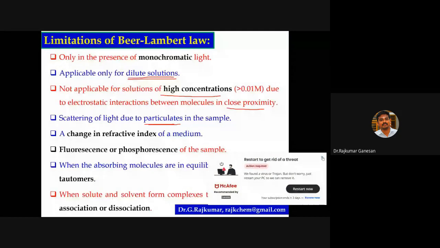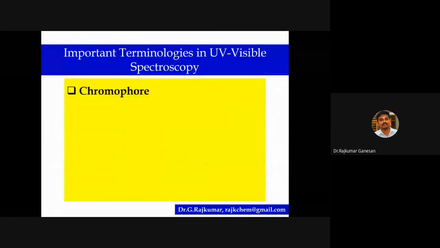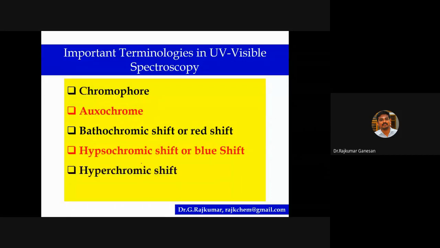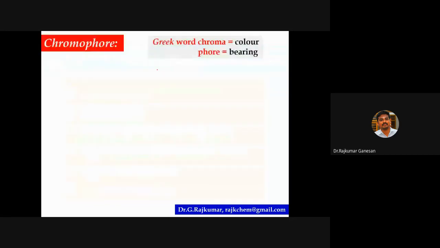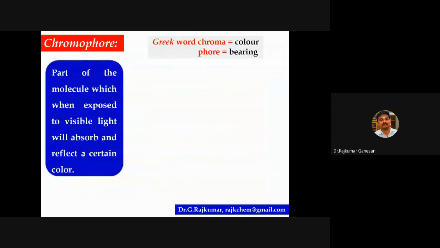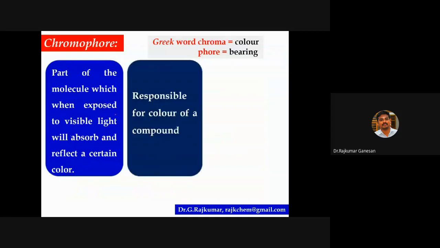Then the important terminologies in UV-visible spectroscopy are chromophore, auxochrome, bathochromic shift or red shift, hypsochromic or blue shift, hyperchromic and hypochromic shift. I'm going to explain each terminology with examples. So, chromophore. As I said earlier, chroma means color, and phore means bearing group. This is the part of the molecule that, when exposed to visible light, will absorb and reflect a certain color. That is a chromophore. It's responsible for the color of a compound.